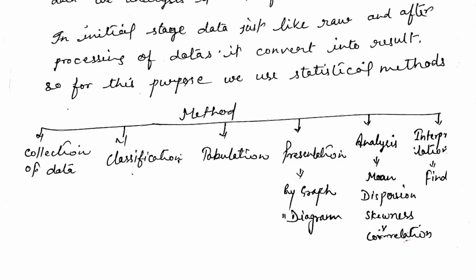After analyzing the data, we come to the next step, which is known as the interpretation of the data. Under this method, after analyzing, we reach the results, and we can find the problem solution or the results.